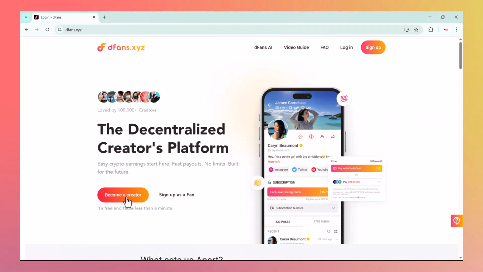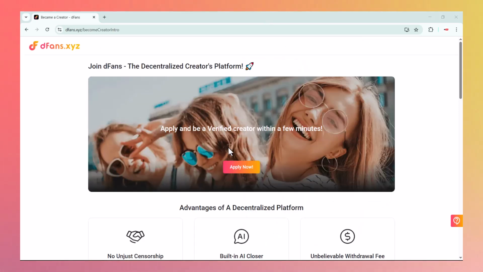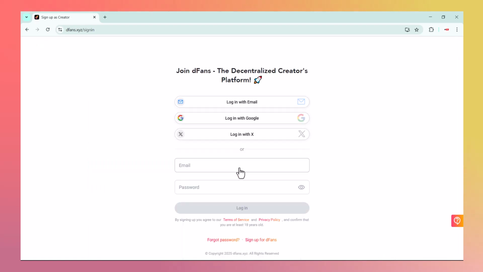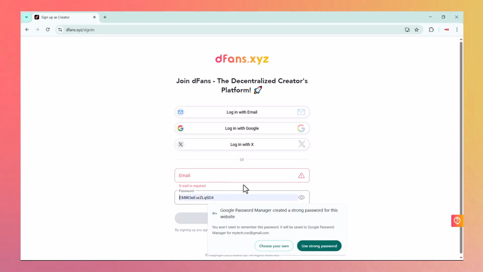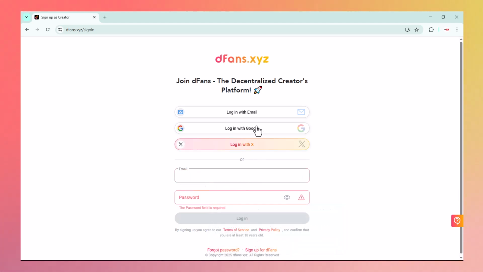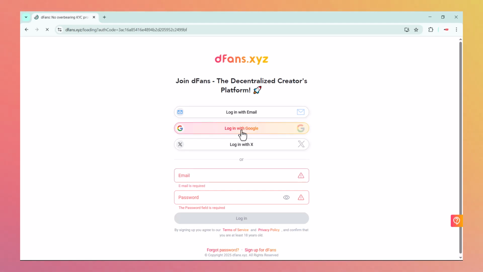To start using DFans, simply click on the Become a Creator button on the home page. Once you do that, click on the Apply Now button to move forward. After that, you will be given the option to either sign in or sign up. You can create a new account manually or just connect your Google account for a faster and easier process. Personally, I am going to link it directly with my Google account to keep things simple and quick.